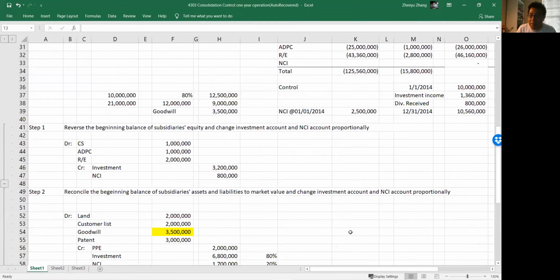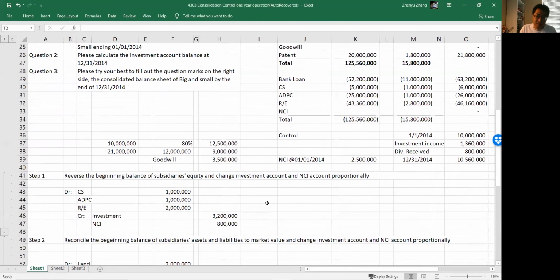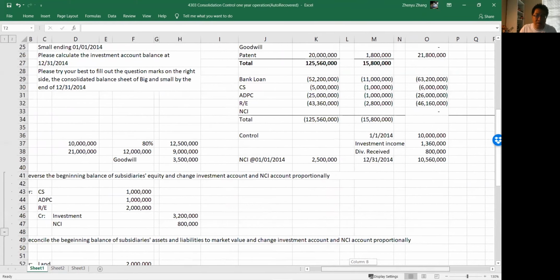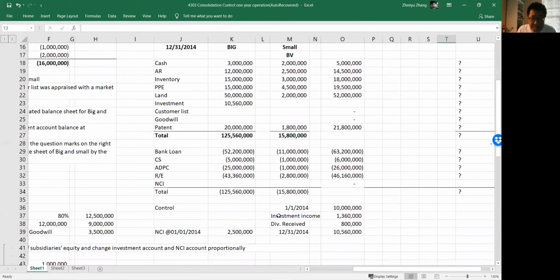Credit balance, when we put debit and credit together, you remember credit balance, we use negative with a parenthesis. Debit balance is going to be a positive number without parenthesis, right? So common stock 1 million, additional paid-in capital 1 million, retained earnings 2 million, okay? So what we do here,